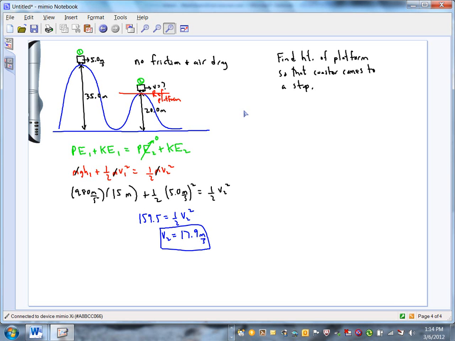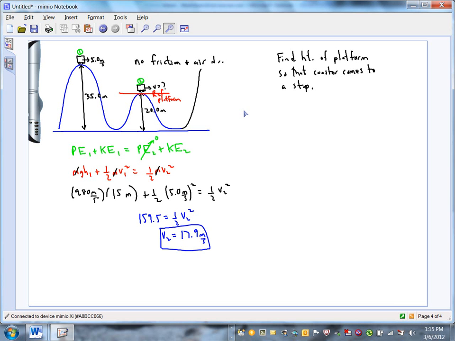Let's talk about that. What if you made the height of your unloading platform rather the same height as the first hill, 35 meters off the ground? If there's no non-conservative forces, what would happen when you got there? It'd still be going 5 meters per second, wouldn't it? Because it would gain back all the original potential energy it had, but it would also have the same kinetic energy it had there. So it'd still be going like 5 meters per second, which is over 10 miles per hour, so that's no good. You're going to have to make that platform a little bit higher than that, right?